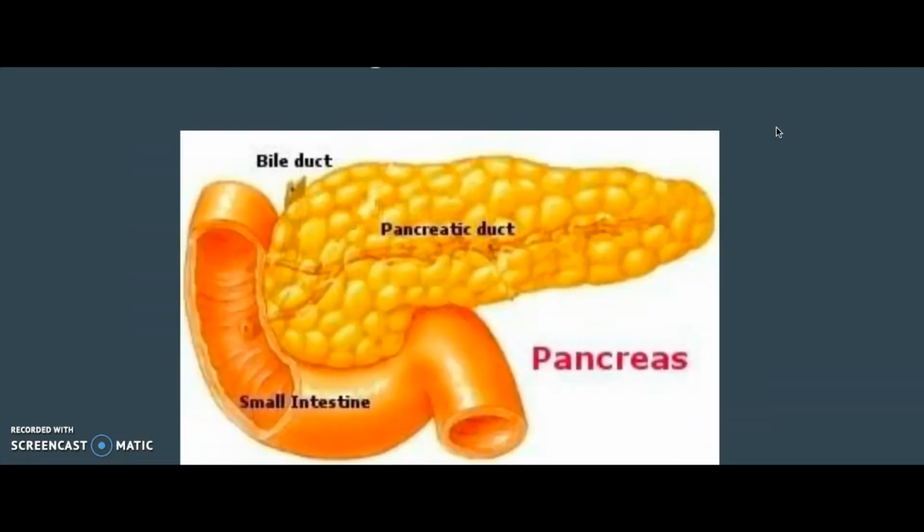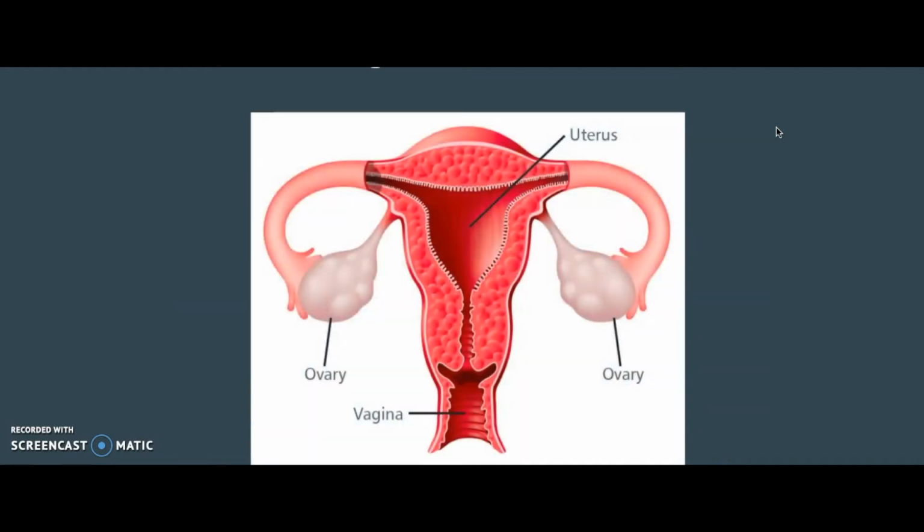Next is the pancreas. It converts the food we eat into fuel for the body cells, and it functions in the endocrine system to control blood sugar. Next, in the female's body, there are the ovaries. They produce eggs for fertilization, and they produce the reproductive hormones estrogen and progesterone. Estrogen is mainly present in women during their peak reproductive age. It promotes the development of female sex characteristics.